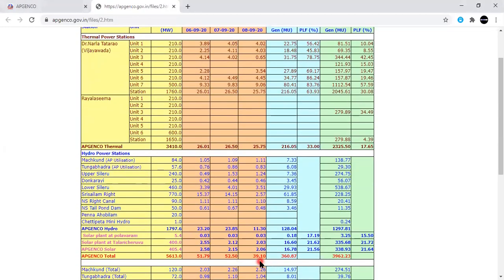So the total demand is 39.10 million units. Out of this 39.10, we are going to generate 25.7 million units from the thermal and 11 million units from hydro, and the remaining power we are getting from non-conventional energy sources. But still, we have Rayalaseema units from unit 1 to unit 6. My question is, we are operating VTPS and similarly hydropower plants and non-conventional energy sources. But why do we put the Rayalaseema units in inactive state?